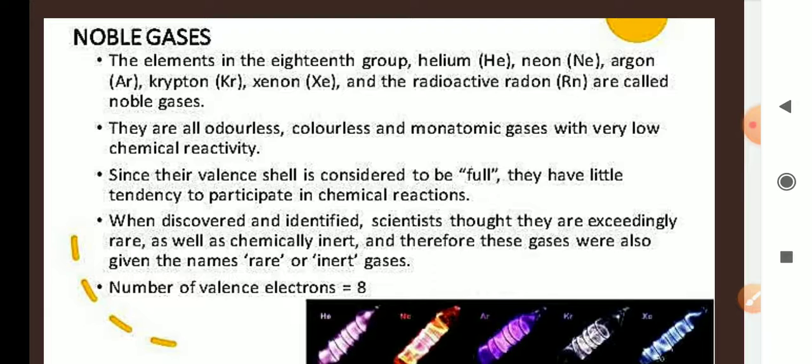So when their valence cell is full of electrons, that is, it has attained its octet, then we can see that it has little tendency to participate in chemical reactions. They are inactive. When discovered and identified, scientists thought that they were exceedingly rare as well as chemically inert, and therefore these gases were given the names rare or inert gases. They were named so because they had not been identified earlier and were thought to be very rare.